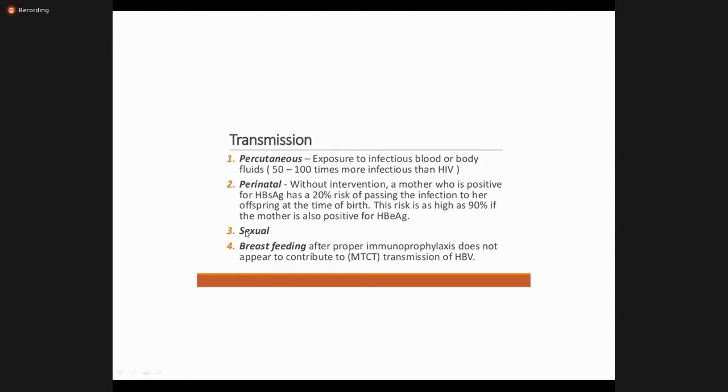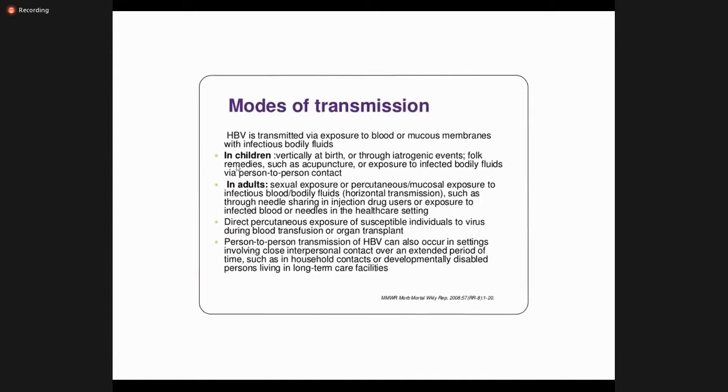Then sexual transmission from the husband to wife or wife to husband, then breastfeeding, but it does not appear to contribute. So the mother can easily breastfeed the baby without very much risk to the child. Other modes of transmission in children: vertically at birth, iatrogenic, during procedures like folk remedies, exposure to body fluids in adults, sexual exposure, percutaneous and mucosal exposures. This is called horizontal transmission, and from mother to the child, it is called vertical transmission.